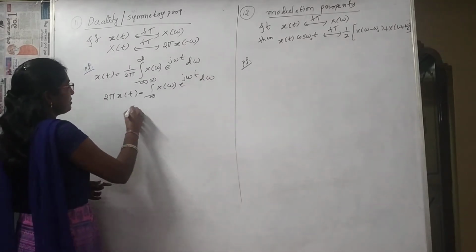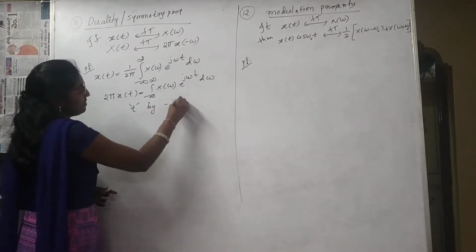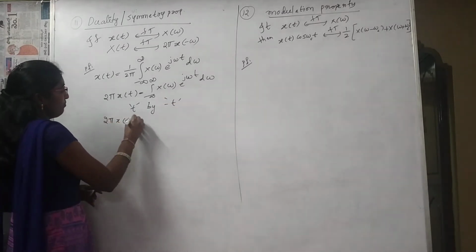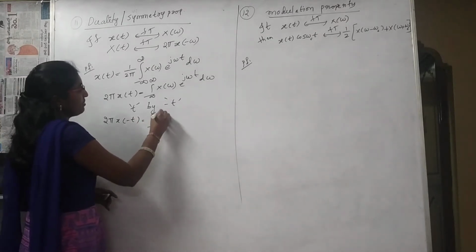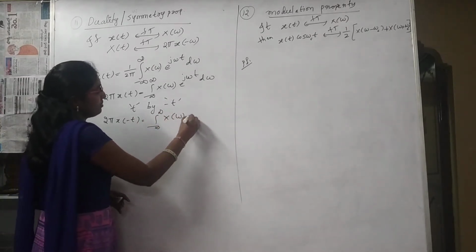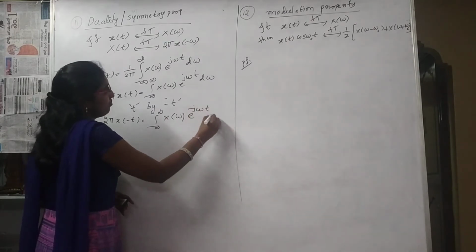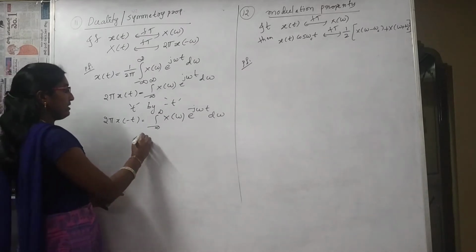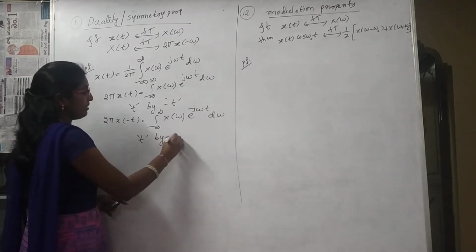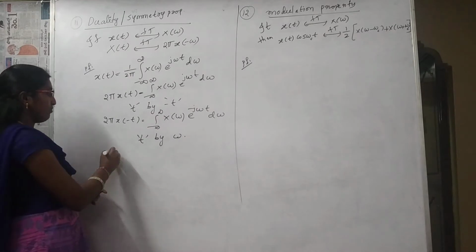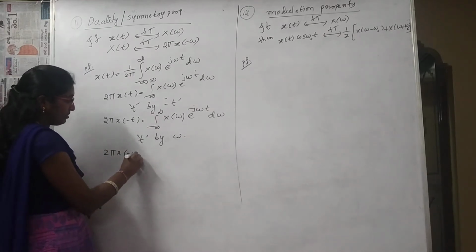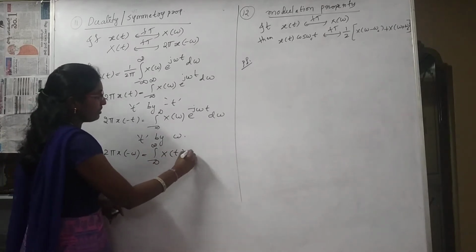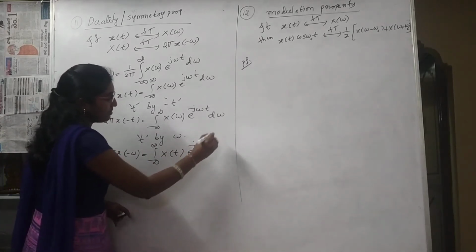Now replace t by minus t in the above equation on both sides. 2 pi x of minus t equals integration from minus infinity to infinity capital X of omega into e power minus j omega t d omega. And in the next step, replace t by omega and omega by t both. 2 pi x of minus omega equals integration from minus infinity to infinity capital X of t e power minus j omega t dt.